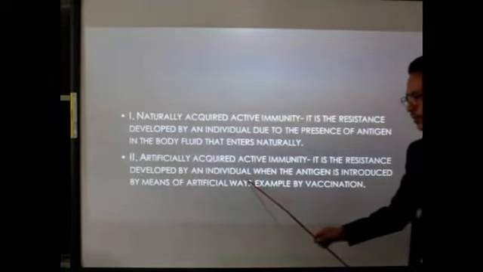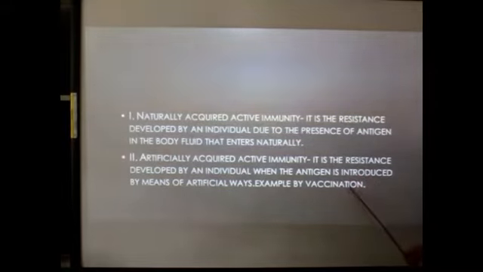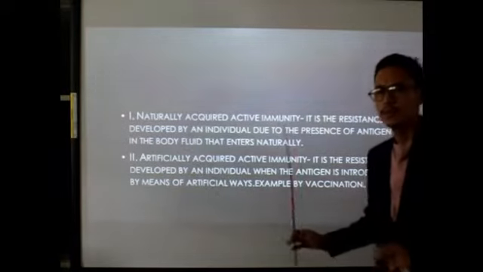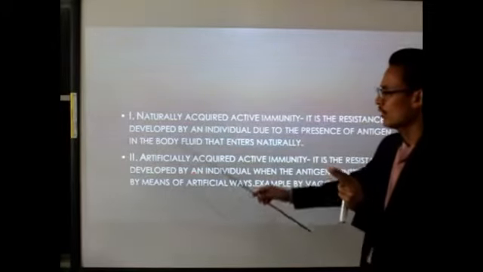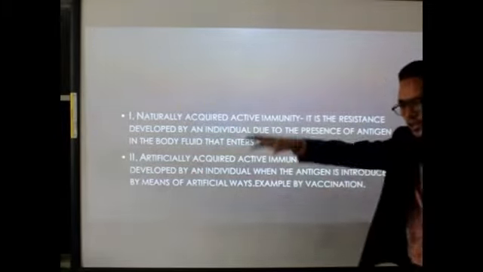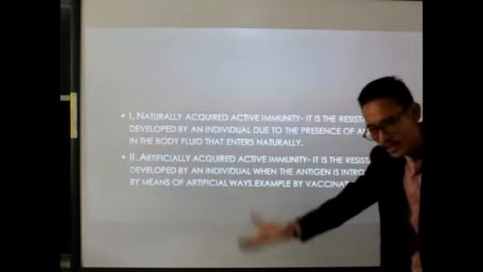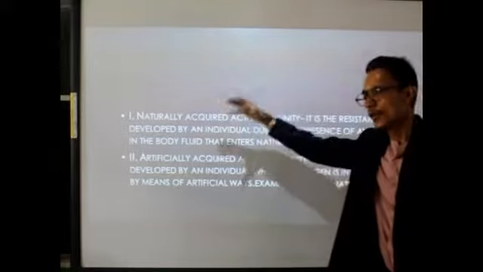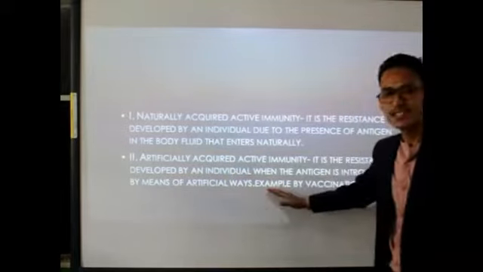So that particular process where we are able to develop the resistance, the immunity, when the antigen is introduced in an artificial way, is called artificially acquired active immunity. So there are two types of actively acquired immunity, natural and artificial. In natural, the pathogens will simply enter our body in a natural way. But in the artificial way, we are taking in the pathogens, the antigens, the harmful germs that will cause a particular disease. Clear? An example is vaccination.